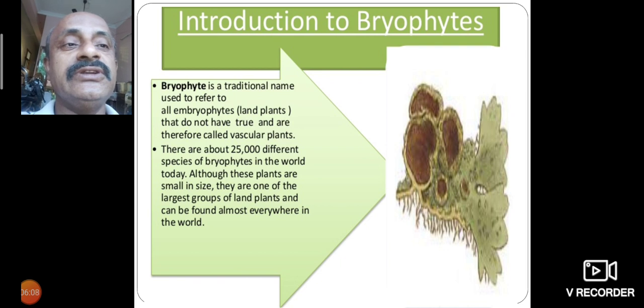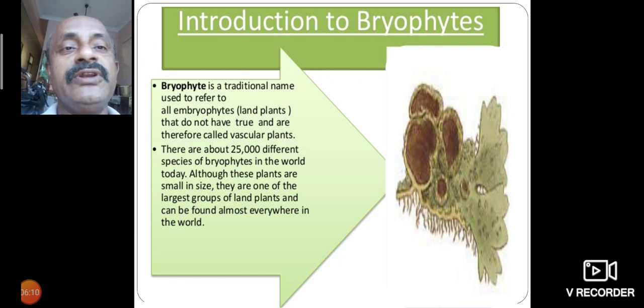Bryophyte is a traditional name used to refer to all embryophyte land plants that do not have true vascular tissue, and are therefore called non-vascular plants.